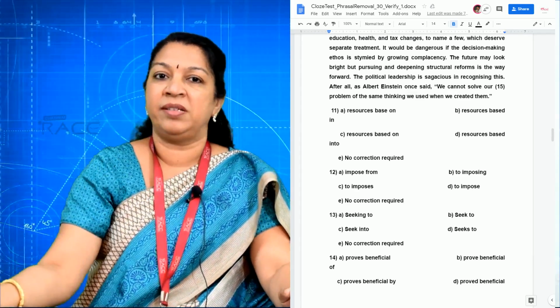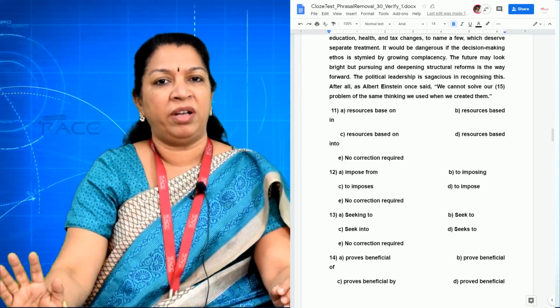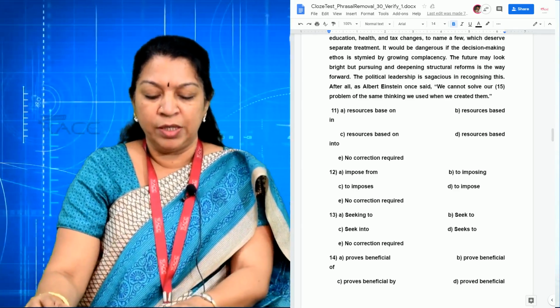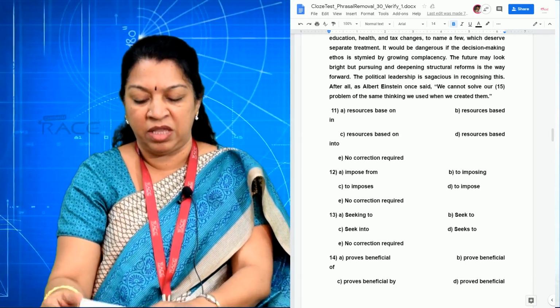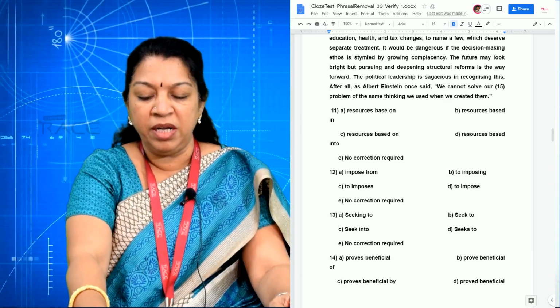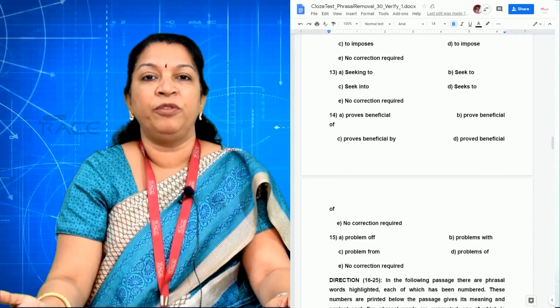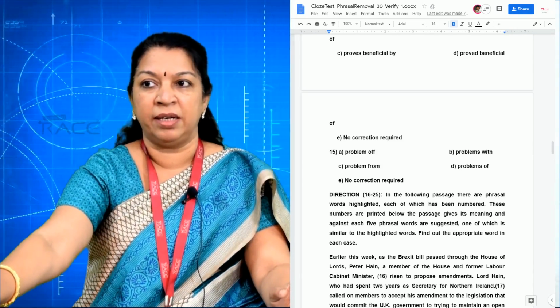You have to read the sentence, but you need not understand the full passage's meaning. It has to be a flow. "We cannot solve our problems with the same thinking." So "problems with", you have only one option, B. For the 15th blank, option B is the right answer.